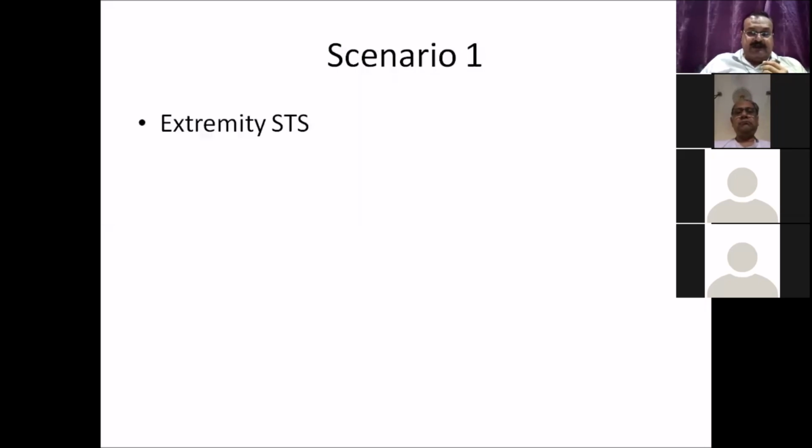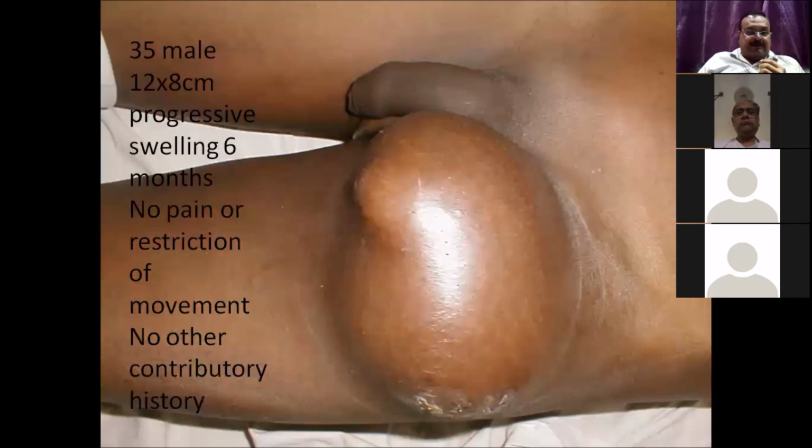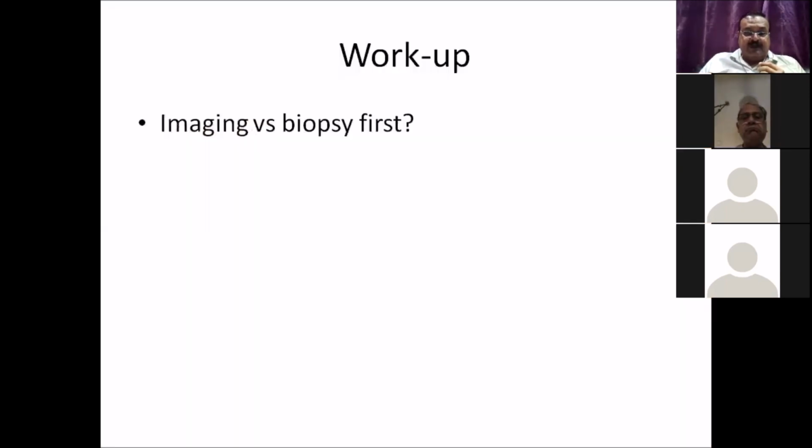So I have divided this case-based discussion into scenarios, and the first scenario is extremity soft tissue sarcoma. This is a 35-year-old male presented with a 12 into 8 centimeter progressive swelling in the groin area, 6 months duration. There was no pain or restriction of movement, and there is no other contributory history. So now I'm opening the discussion. This is my question to the PGs: imaging first or biopsy first? Now you can unmute yourself and answer if somebody wants to answer on this.